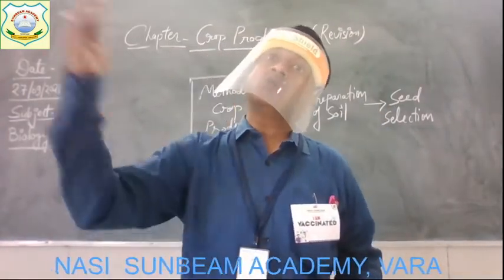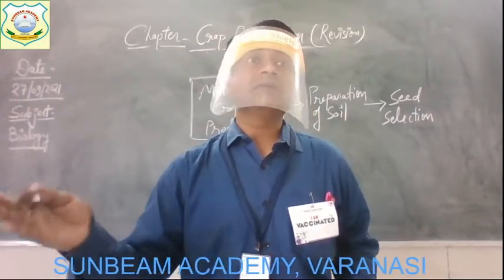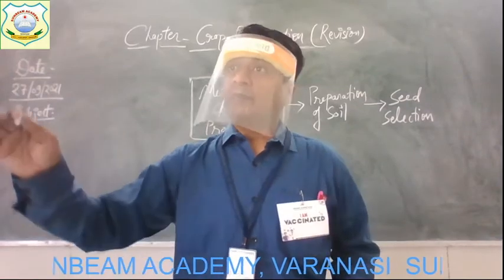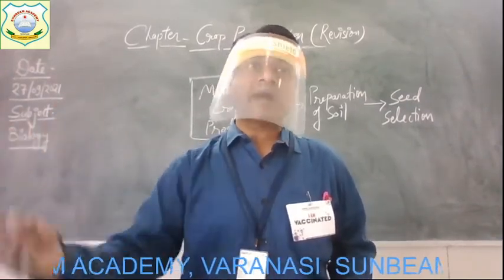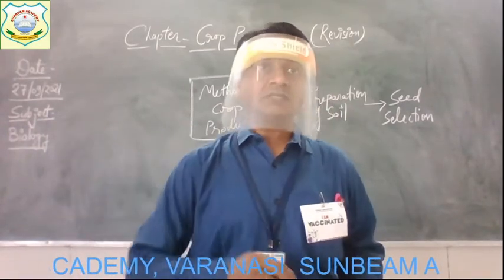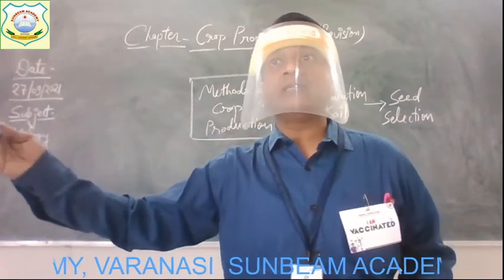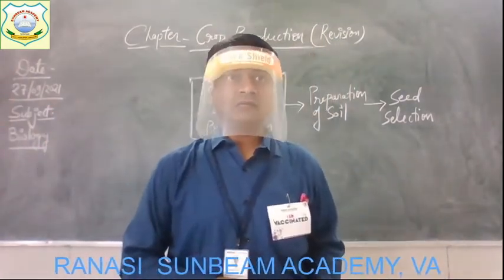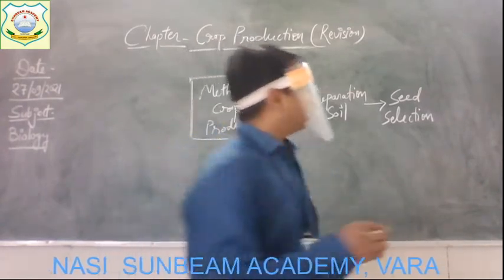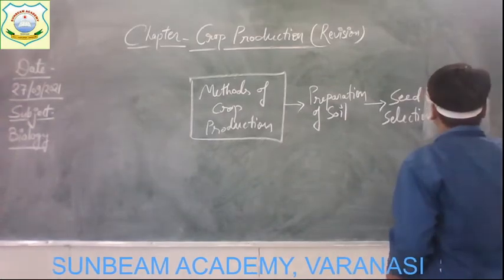Means they can grow and give more production in less water. Means the irrigation or the supply of water required by the plant should be minimized. Get it? So these are some of the properties on the basis of which the seeds get selected by the farmer.